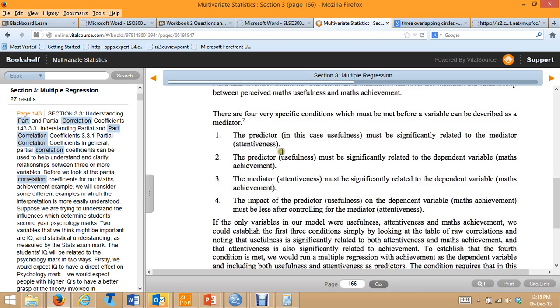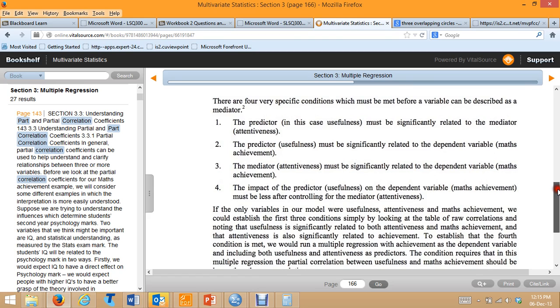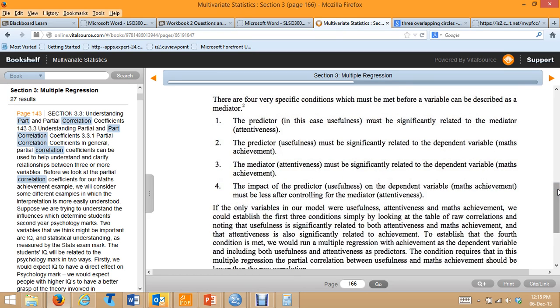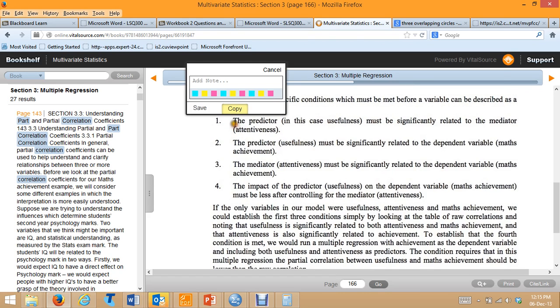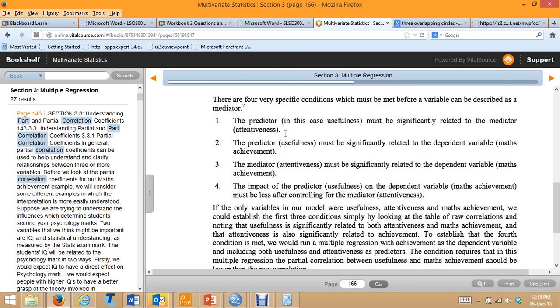First of all, on page 166 in your textbook, 4 conditions are outlined that need to be met in order to identify a mediating variable. So first of all, the predictor, in this case, Japanese friend or not, and involvement in cultural activities, needs to be significantly related to the mediator. So in the week 5 homework, that is significantly related to motivation and opportunity to practice.